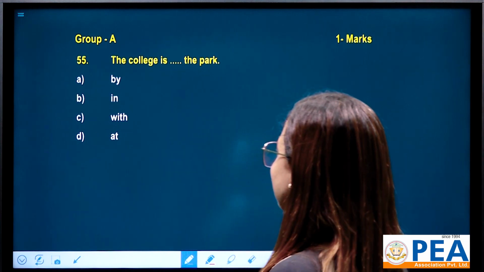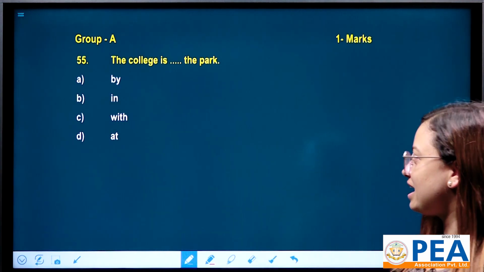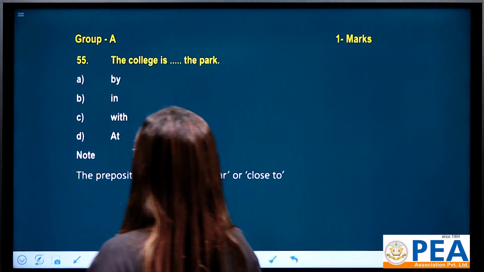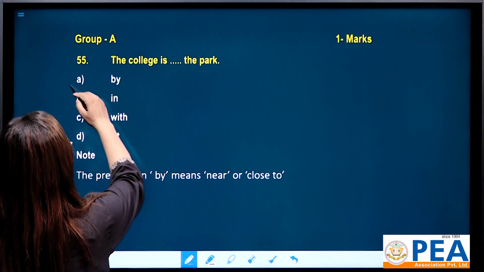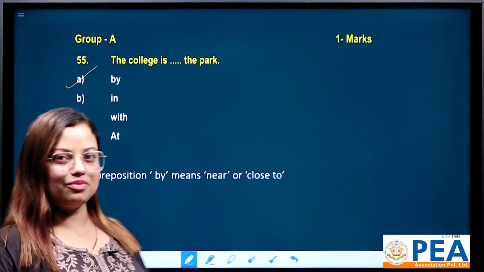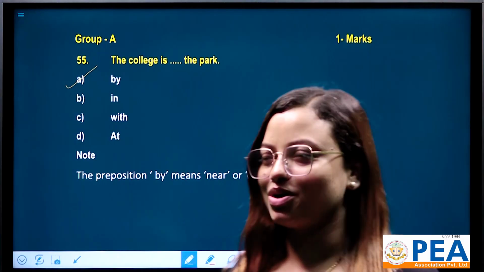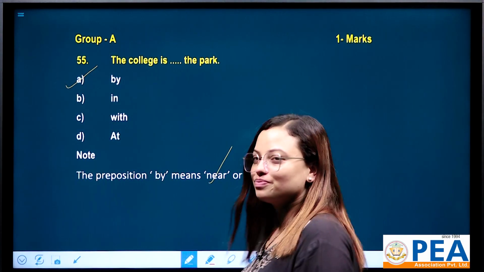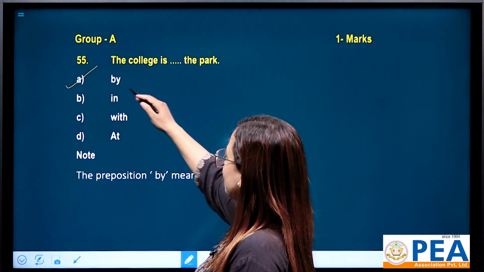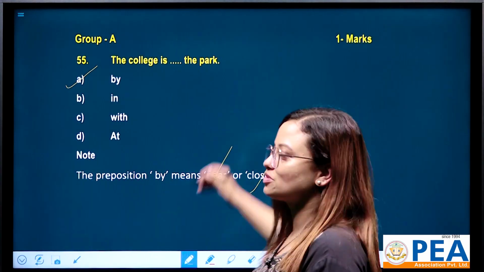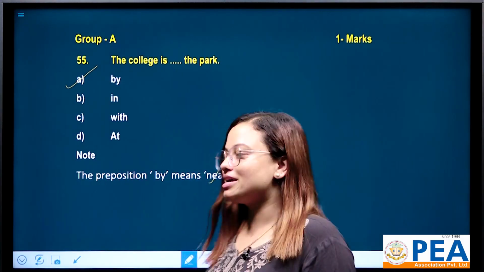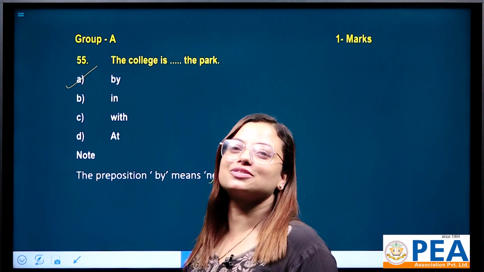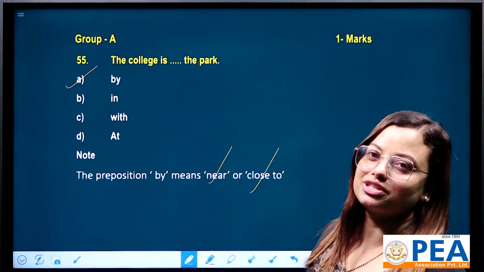The college is dash the park. Options are by, in, with, at. Actually, here the college is by the park. Why by? Why not other option? Because here by stands for either near or close to. It means to say that the college is near the park or close to the park. So the meaning of by is none other than near or close to. That's why option number A, by, is correct option for this preposition.